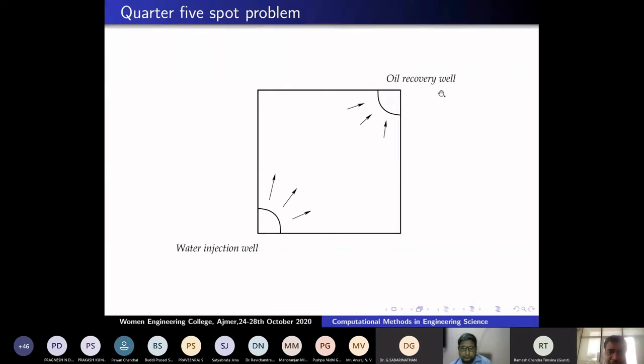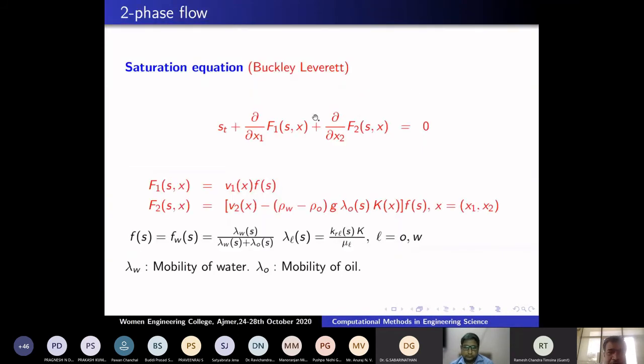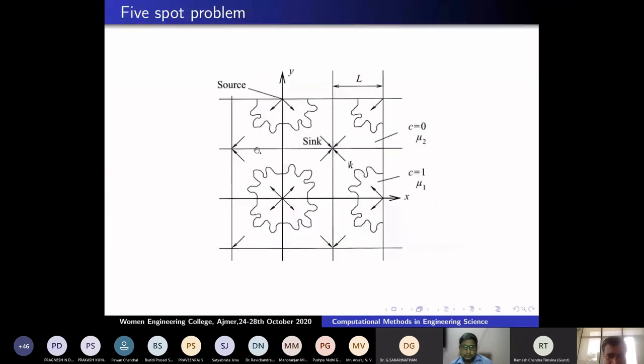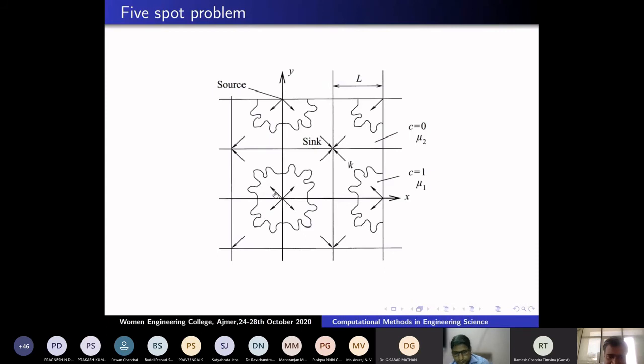Practically, there is a difficulty. How will they do it? They won't inject it at one place. This is called the 5-spot problem. Look here. The water is injected through a pipe from the ground level to the reservoir level, from the top to the bottom. As I said, it won't go like that. This is called the source well. Injecting here, the water goes in four directions. It pushes the water in this direction, and the oil in this direction. Here is an output well.